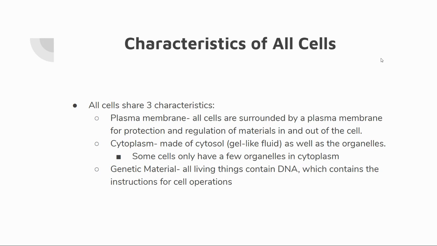That's a gel-like fluid. This is where you can find organelles. And some cells only have a few organelles. Some cells have a lot, and we'll talk about those in a minute. And the third characteristic is genetic material. All cells contain DNA. In this course, of course, we've talked about it contains the information to code for proteins, which gives the cell life, so to speak.